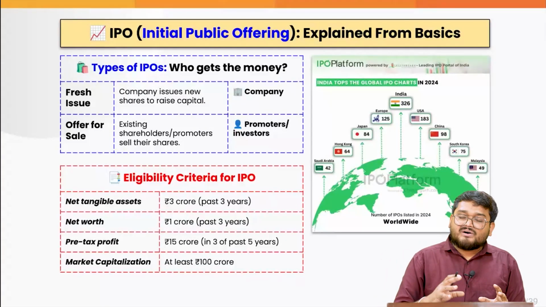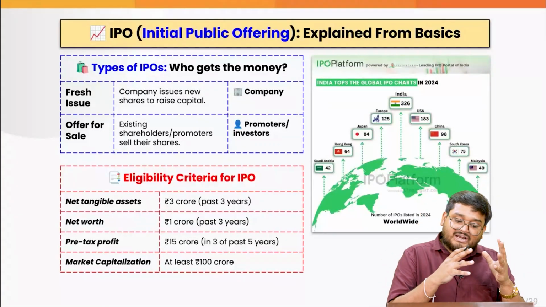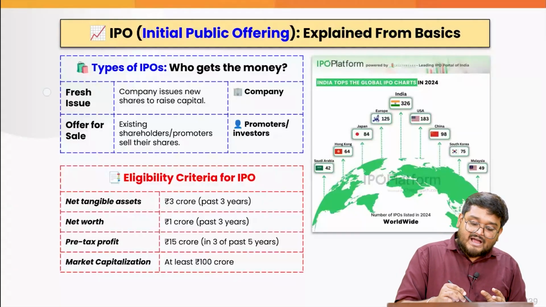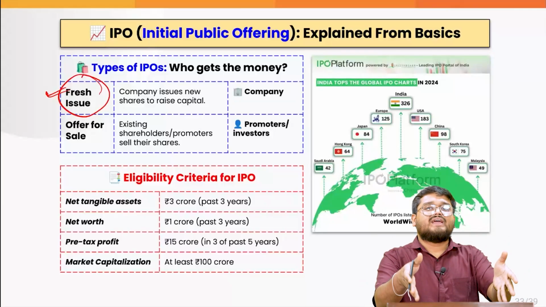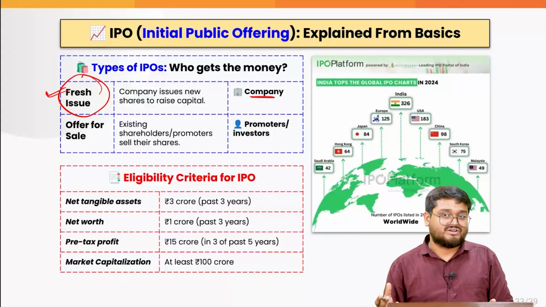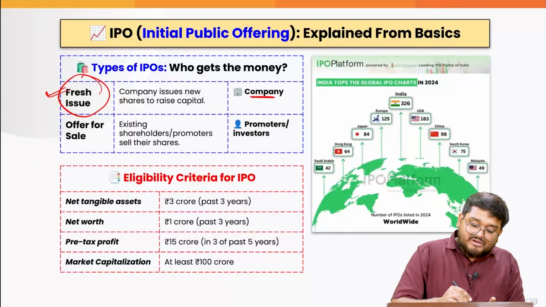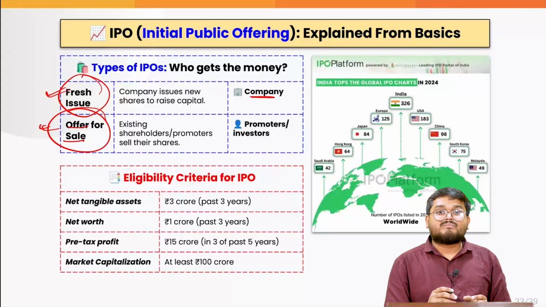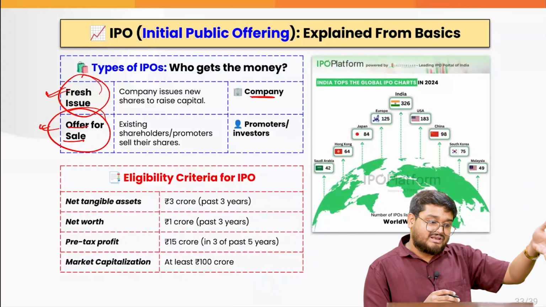When we talk about the various types of IPOs, mainly we have the one which we know as fresh issue. For the very first time, your company is being listed on the stock exchange. This is when your company will be selling the shares. Next, we also have something known as OFS, or offer for sale, where there can be some international companies who are listing in India for the first time.